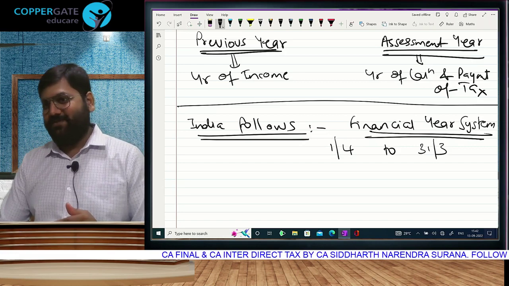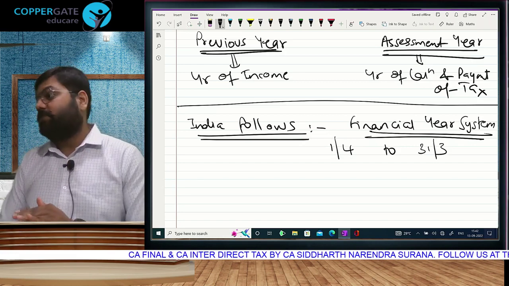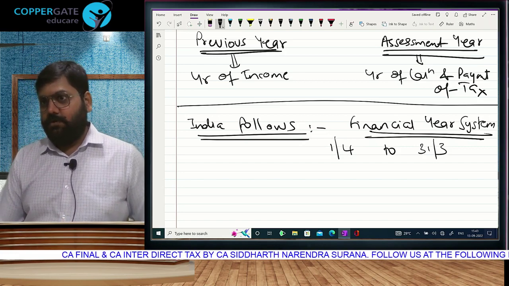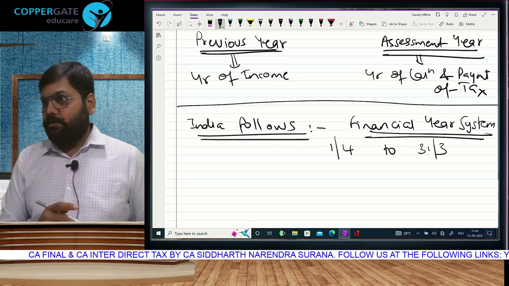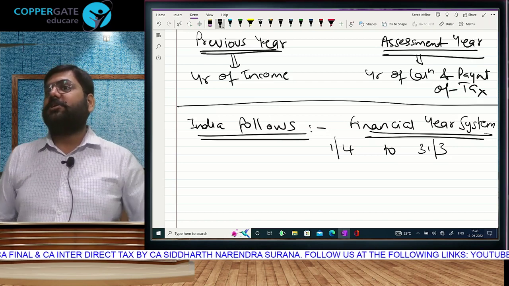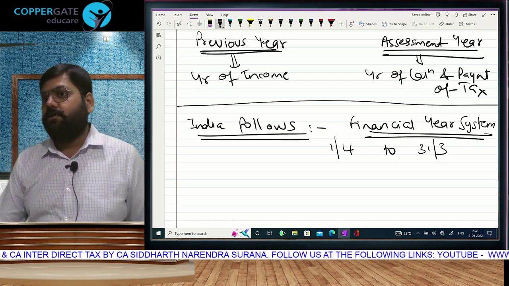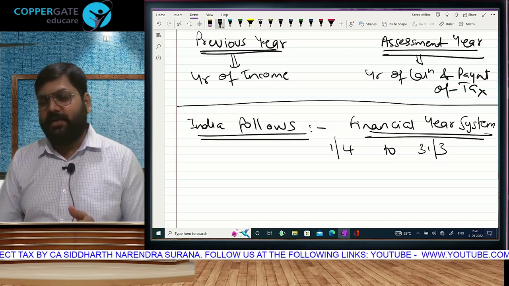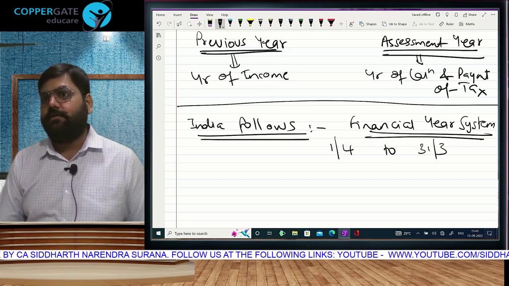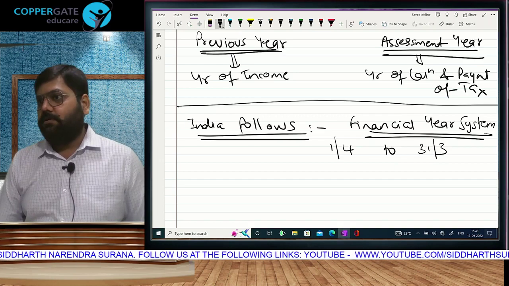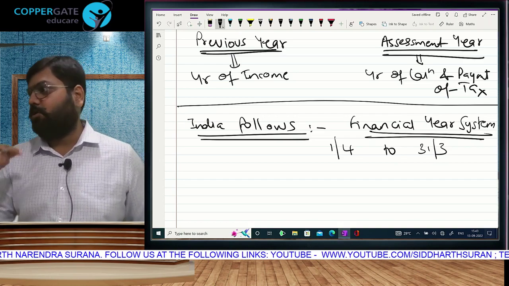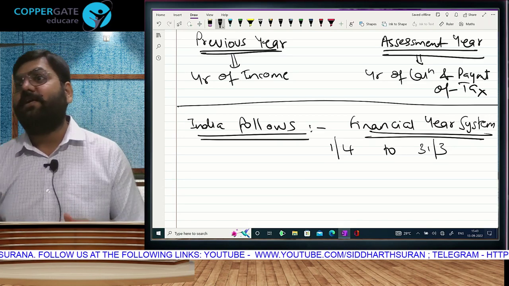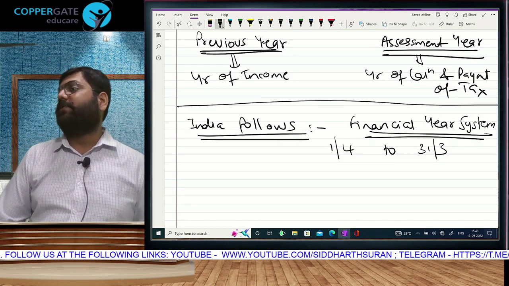Very sharp. Very good. But what we learn from this? India does not follow calendar system. From today, never say, sir, this is income of 2018 or 19 or 20 or 21 or 22, because if you say like this, that means you are talking about a calendar year. The only way of defining a year will be, sir, this is income of 18-19, 19-20, 20-21, 22-23.